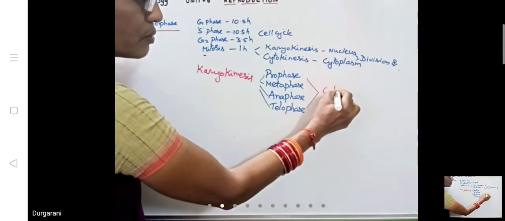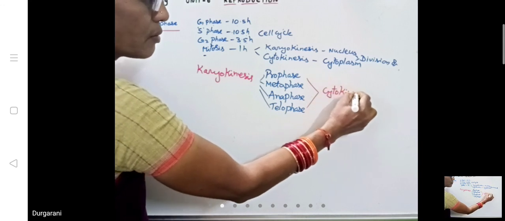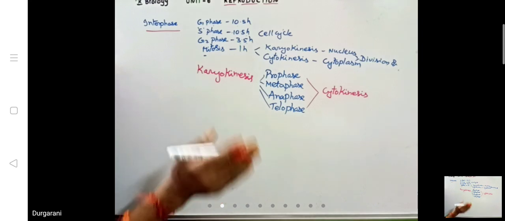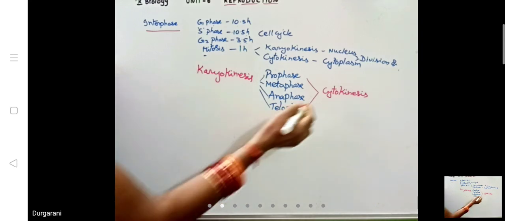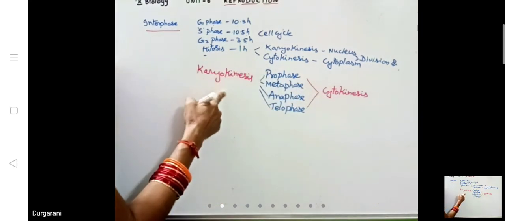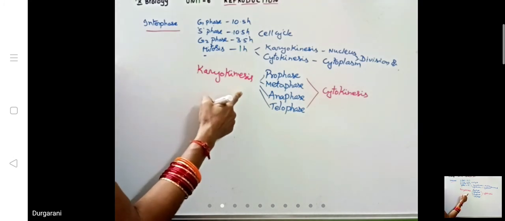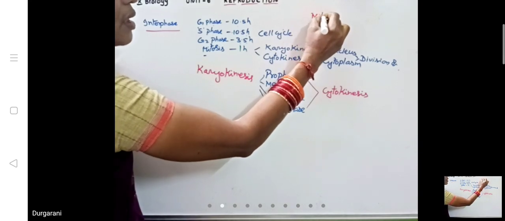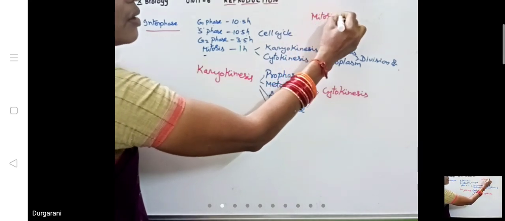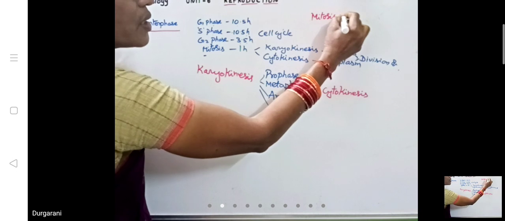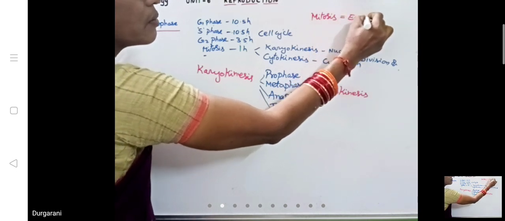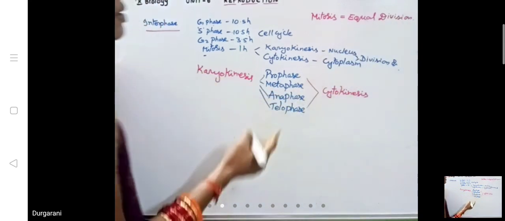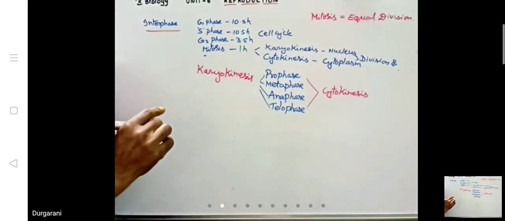In cytokinesis the cytoplasm is equally distributed to the two daughter cells. So from a single parent cell, two daughter cells will be formed in mitosis. So mitosis is also called equal division. These are all we have learnt in the previous class.